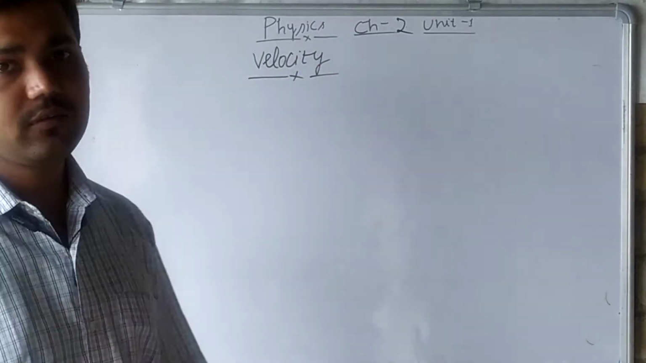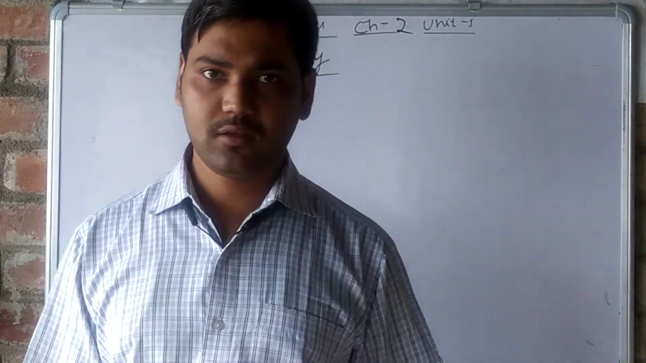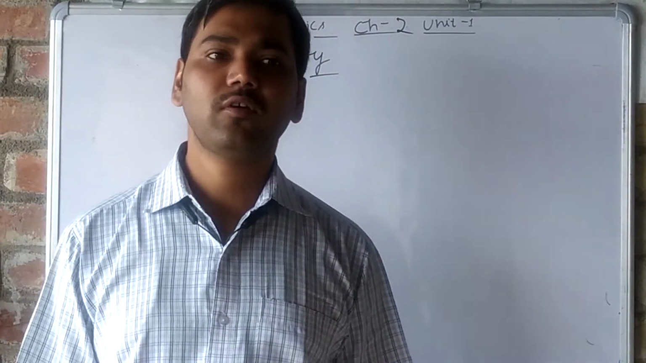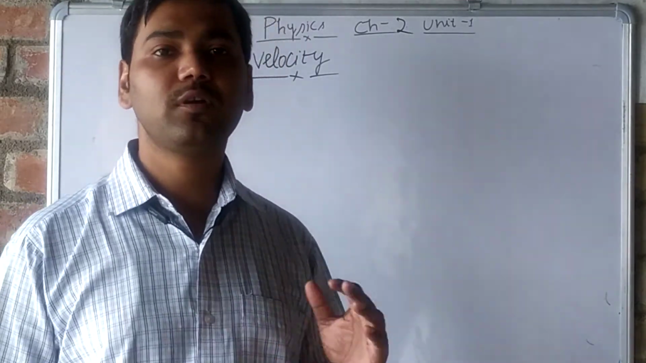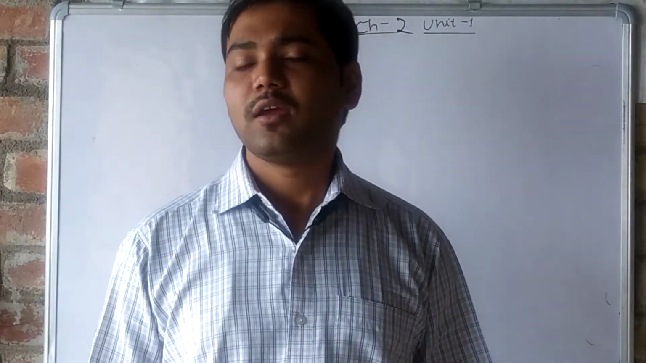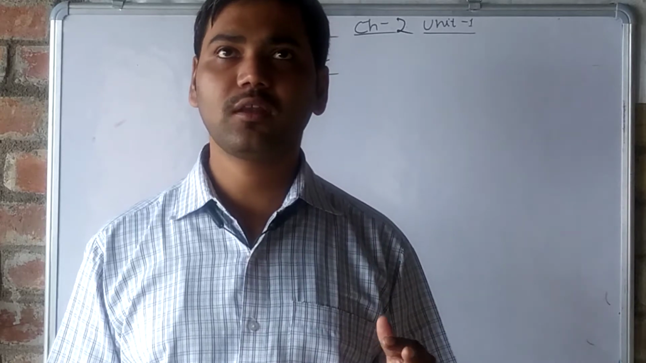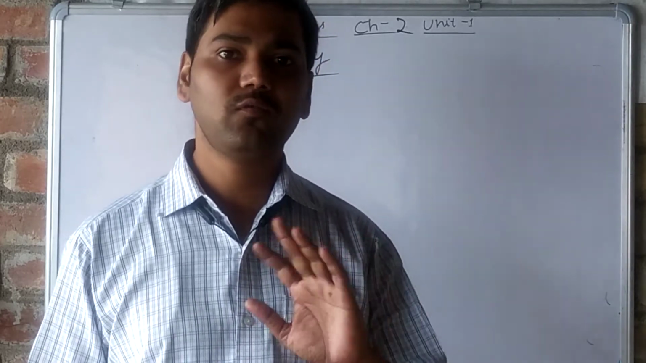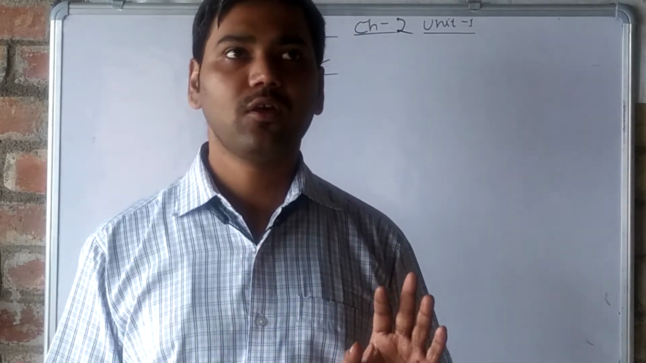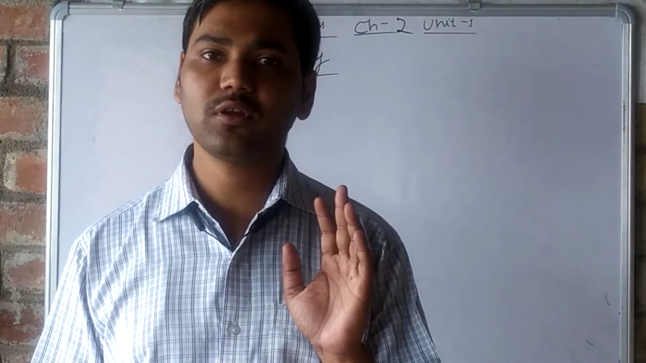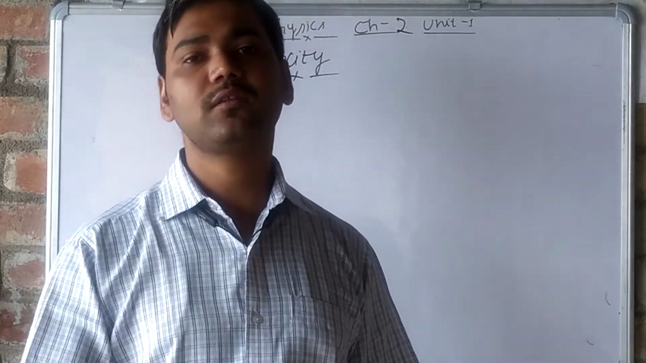Velocity. So what is velocity? Velocity is the rate of change of speed, but in a specified direction. The difference between speed and velocity is that in speed, we know the rate of change of motion, but we do not know the direction. Only if there is a rate of change of motion can we say that it is speed.